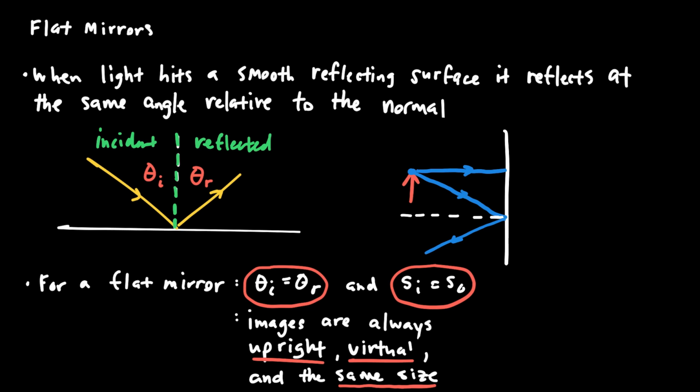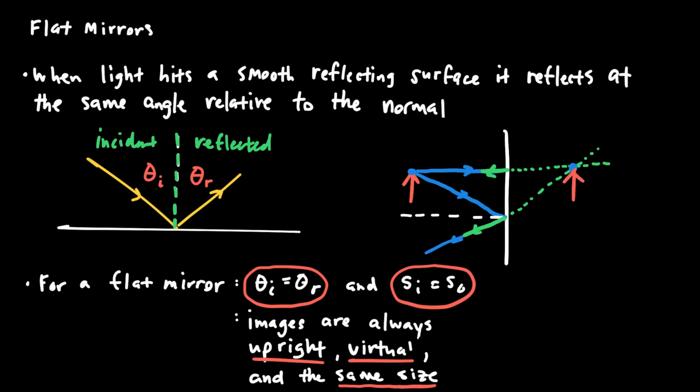And then I need to trace these reflected rays back into the mirror. For example, the reflected ray for the one at the arbitrary angle is like this, so I would trace it back like this. The ray that goes directly toward the mirror will be reflected directly straight back, so that reflected ray will be somewhere like right there. The place where those two rays cross is the location of the tip of the arrow that I drew, because that's what I was drawing the rays relative to. Therefore, I now know where my arrow is.